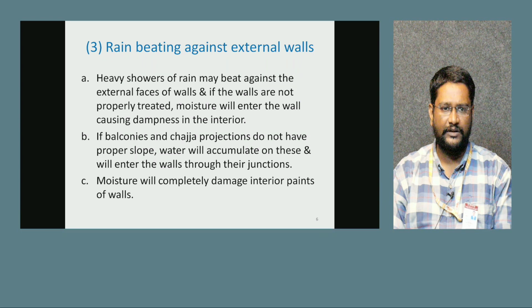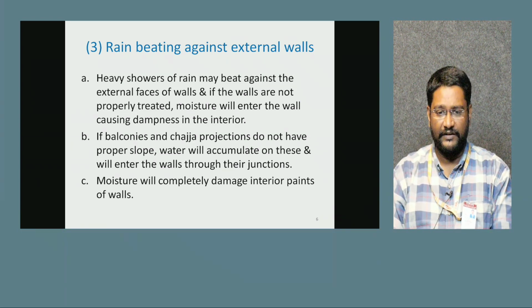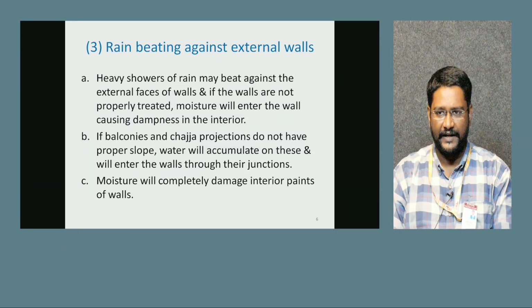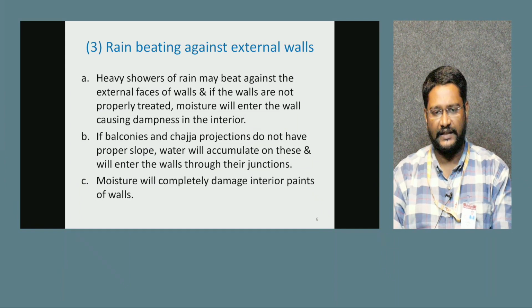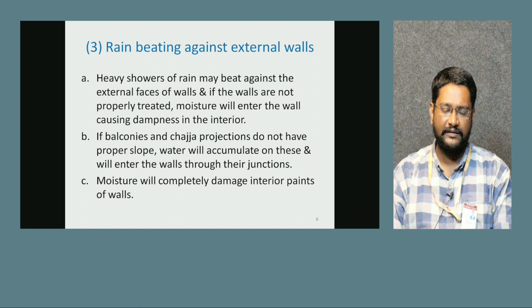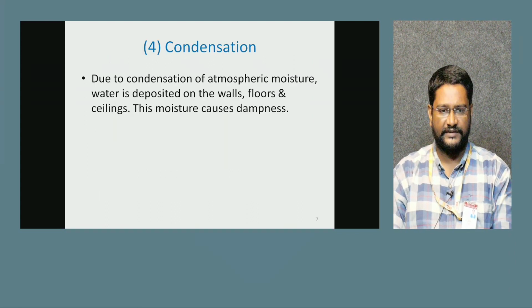Coming to the third one, rain beating against the external wall. Every structure has internal walls and external walls, right? External walls are directly exposed to rain. That rain water also enters the walls, and through balconies and sajjas the water is transferred into the walls. There the dampness will start to spoil the structure.